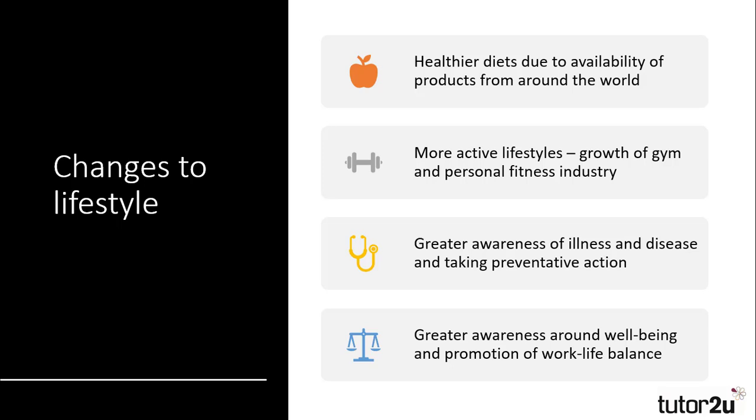A second factor influencing the decline of death rates and increased life expectancy is changes to lifestyles. In contemporary society, there have been a wider range of foods available due to globalisation, and this has led to people having healthier diets than in previous generations. People are more active than in the past, with the growth of the gym and personal fitness industry, particularly amongst younger generations, compensating for less physically demanding jobs.